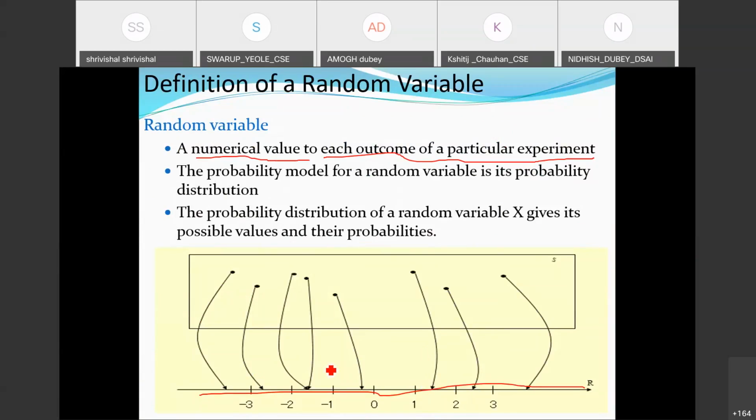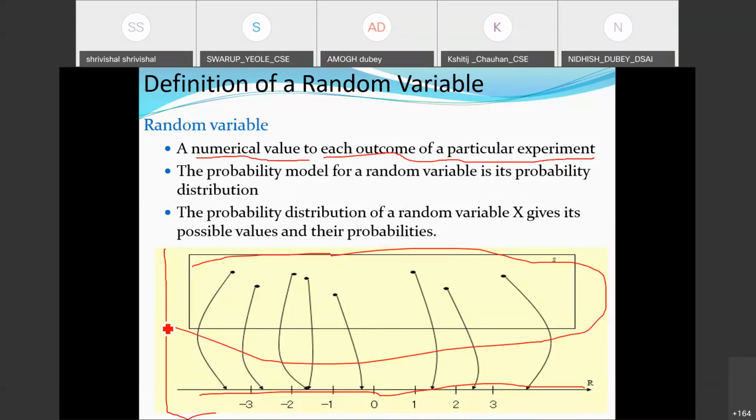So this figure, if we see here, is just another way to represent some sort of example. This is not precisely related to the previous example. It's just a common understanding. So this is related to your complete sample space. Out of the sample space, these are some experiment outcomes which are mapped here. And these experiment outcomes we are mapping to some real line values. So this way we are moving ahead.